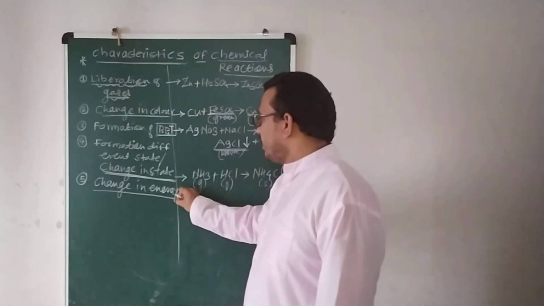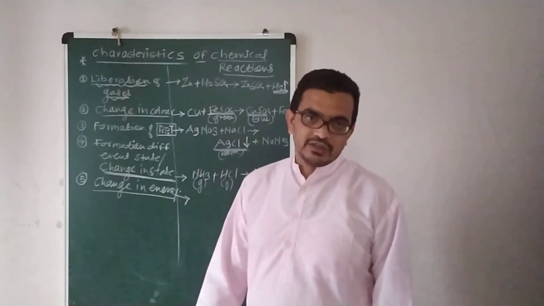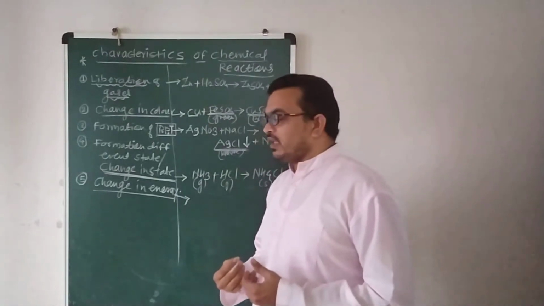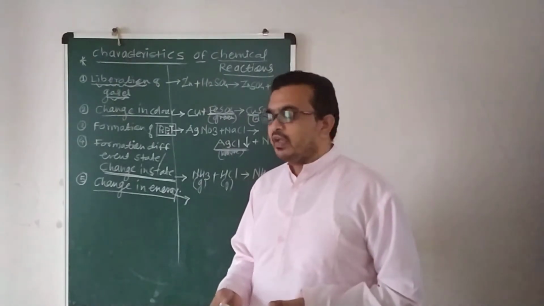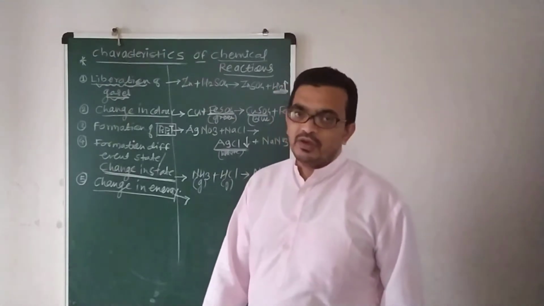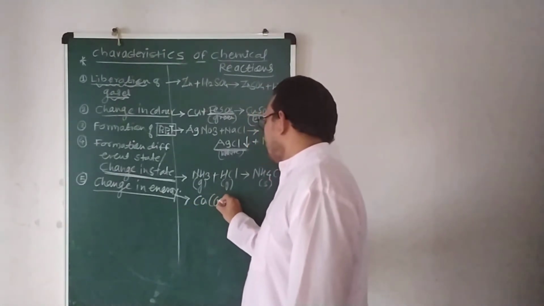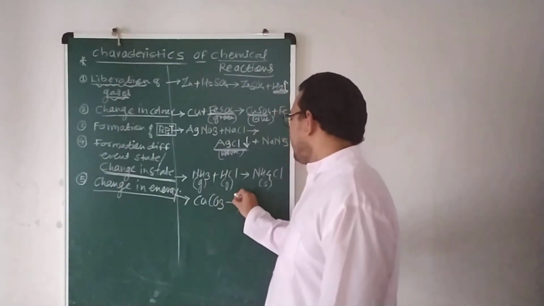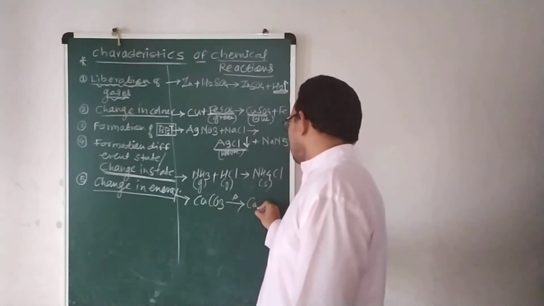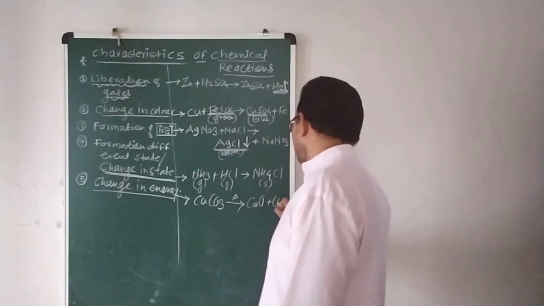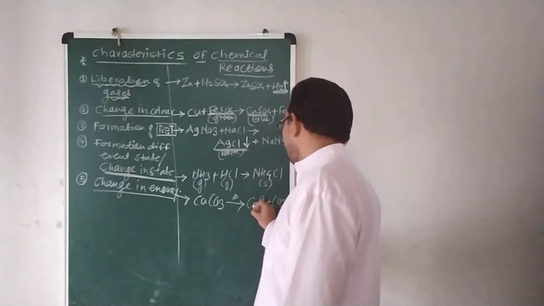And the last one is change in energy. Change in energy means what? Reactants are gaining energy or losing energy, and there is the formation of different types of products. For example, CaCO3, calcium carbonate, on heating gives the product CaO plus CO2. This is a simple example I took here.